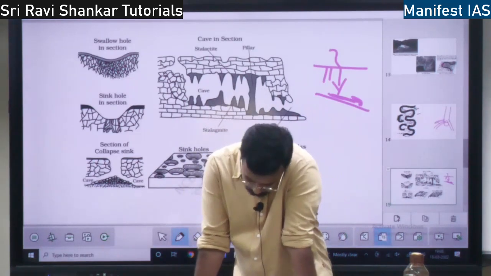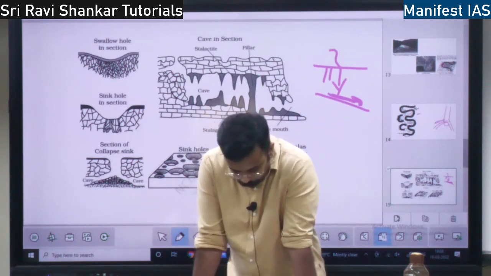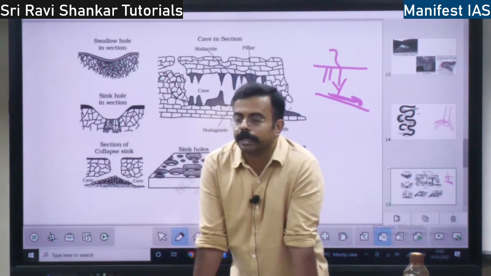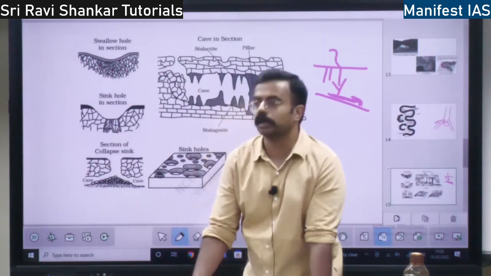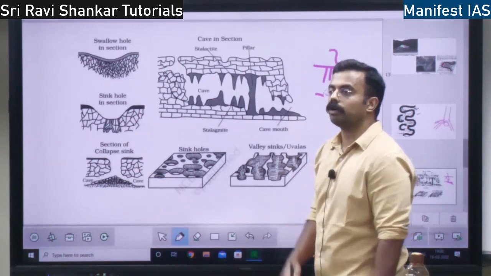Here, whatever landform this groundwater is going to form cannot be seen in hard rocks. Groundwater cannot erode the hard rocks. So what kind of rocks does the groundwater erode?